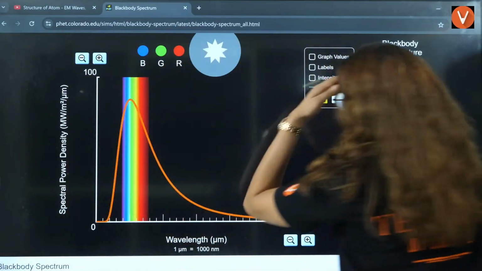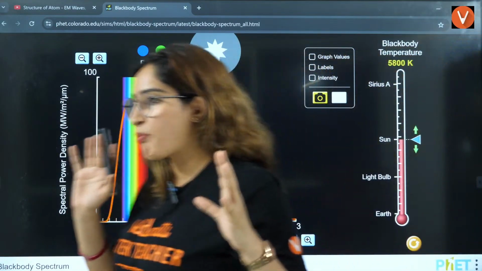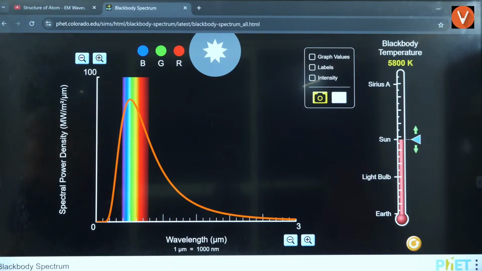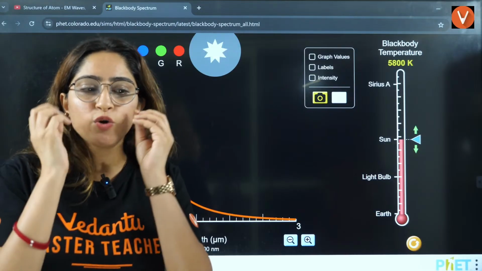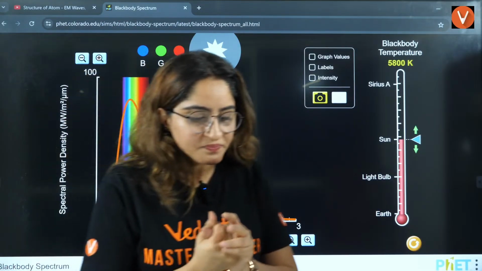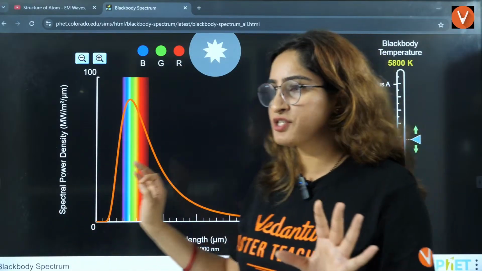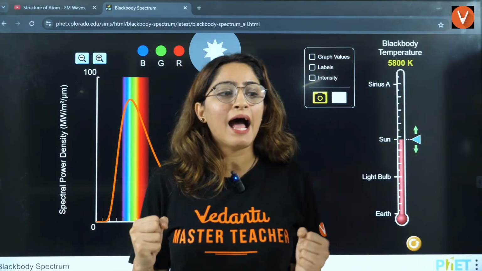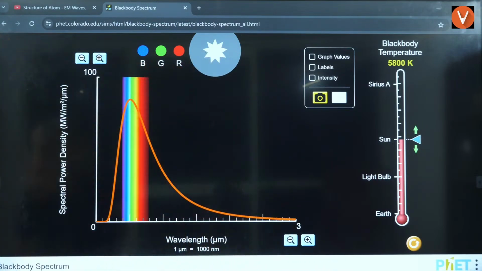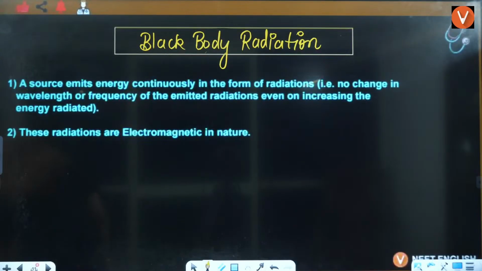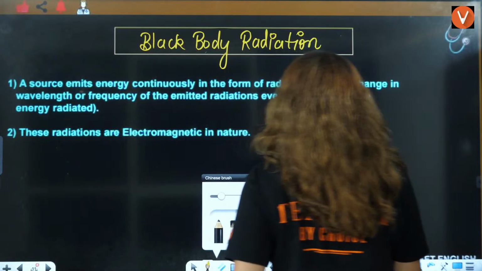Okay, so firstly, it's very, very important to understand this, but for this please have a little patience. Try to understand what I'm saying. So in black body radiations, firstly, you need to understand what a black body is. So to understand what a black body is, let's understand this with the help of this diagram here. What is a black body? Okay.